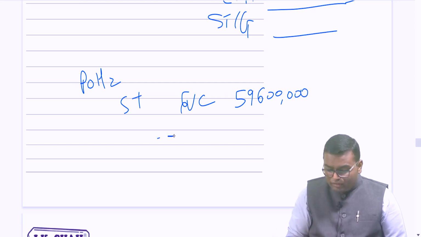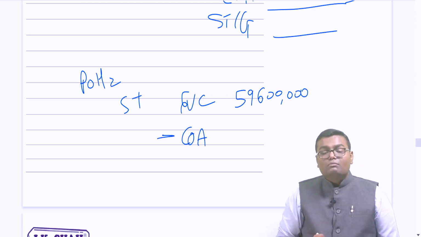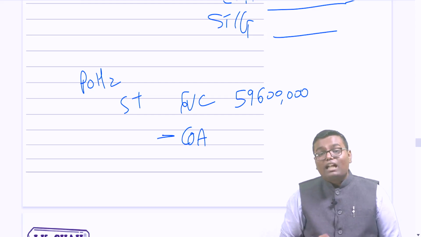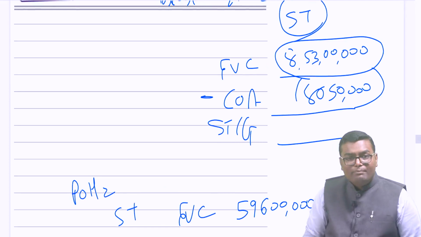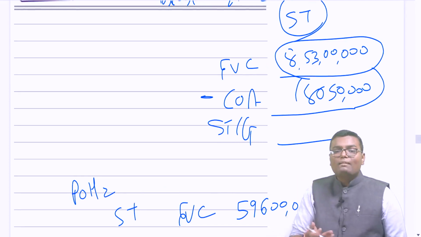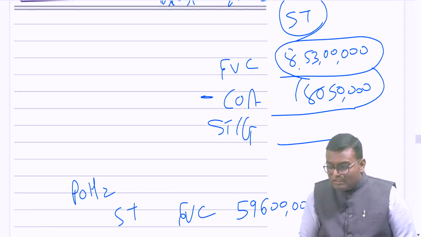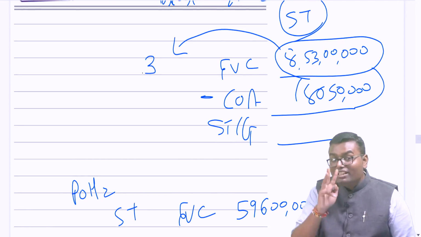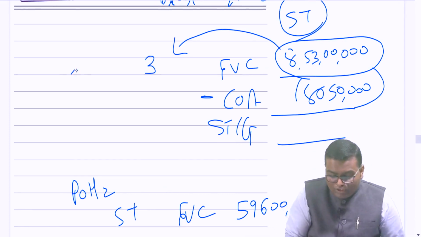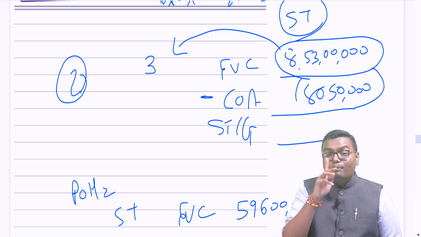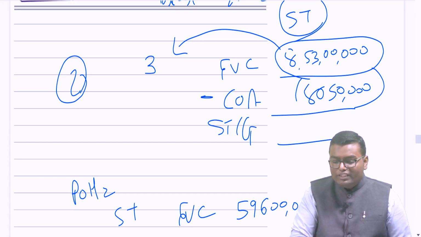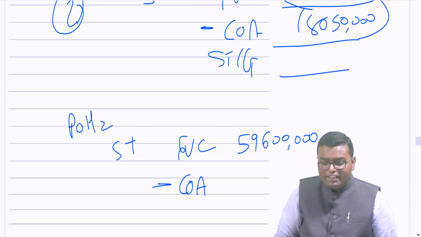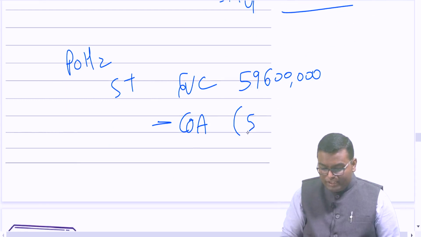Now what I have to deduct? Cost of acquisition. But sir, we don't have a cost. I just said the FVC which you took at the time of earlier capital gain will become cost for the new capital gain. However, this full value of consideration belongs to 3 flats. I sold only 2 flats, and that's why proportionate division of cost of acquisition will be done. So 8 crore 53 lakh is the cost for 3 flats. Then how much for 2 flats? Divide by 3 into 2.